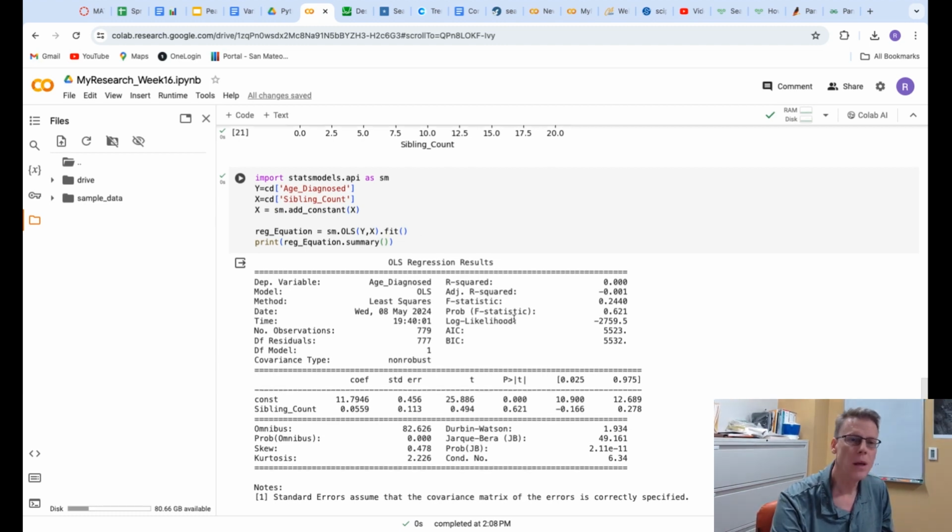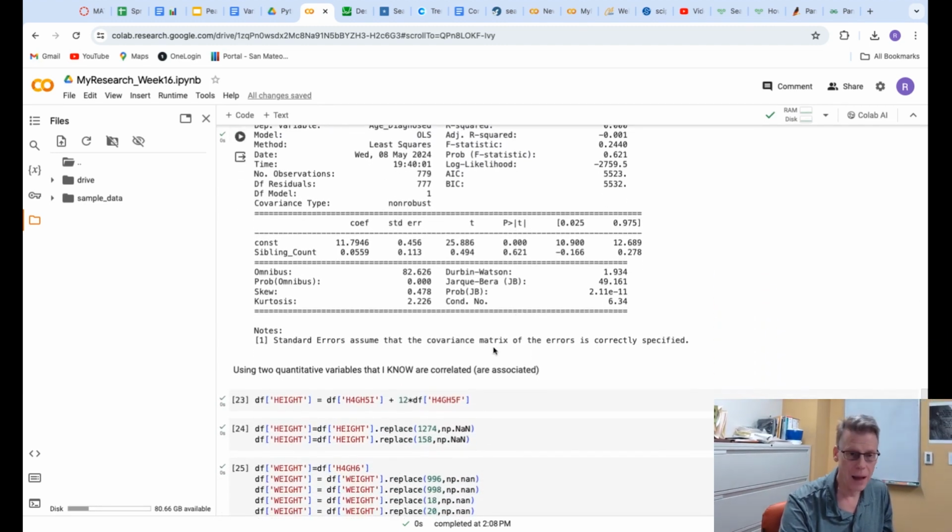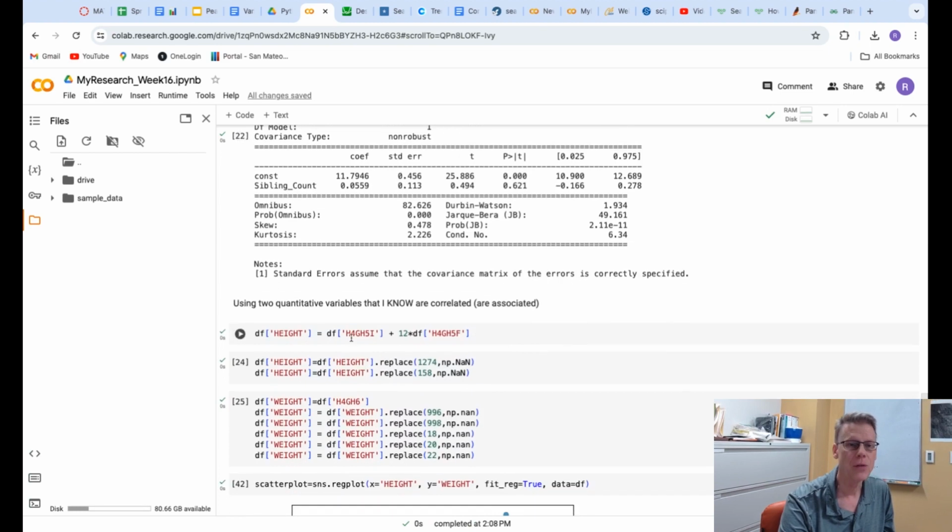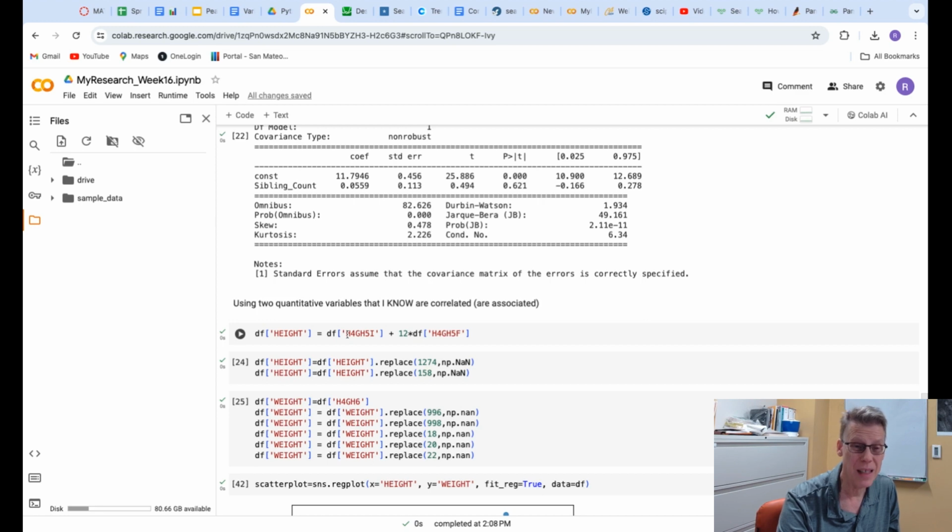So what I've done is I have gone back and picked two quantitative variables that I knew were going to be associated, height and weight. And so what I did is I made a variable height out of inches and feet that are in the code book. For example, I'm 6'4".